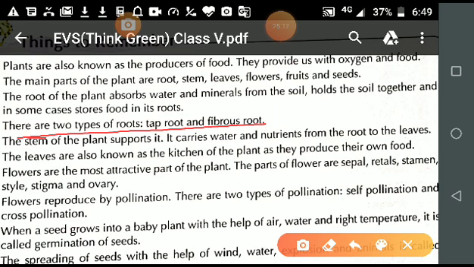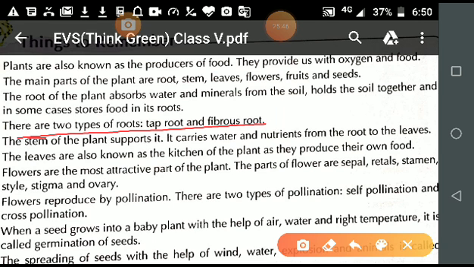That is known as a tap root. And this root is found in plants like carrot, beetroot, turnip, etc.